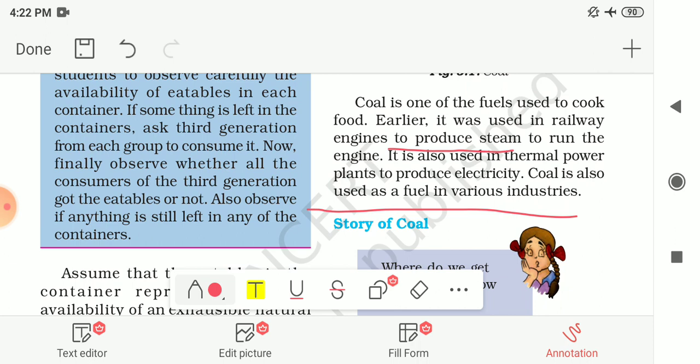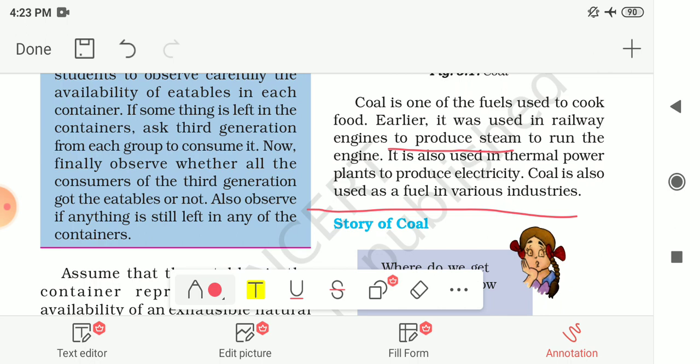It is used to cook food. It is used as the fuel to run the railway steam engines. It is used in the thermal power plants to produce electricity, and in various industries it is also used as fuel. So now the question is how this coal is formed.